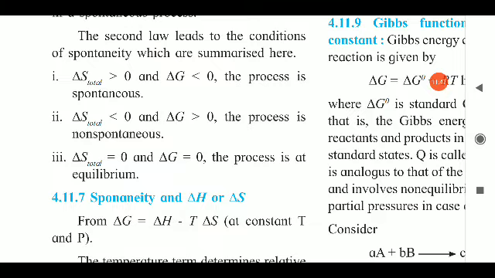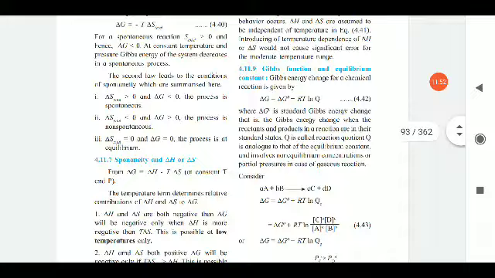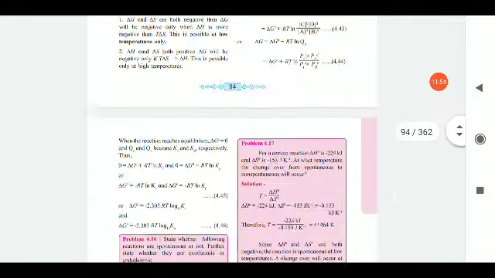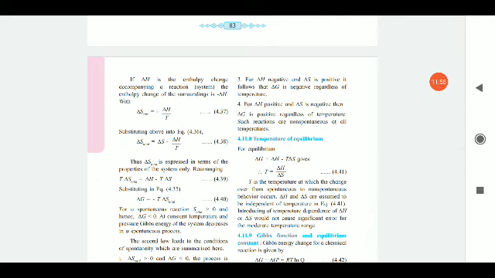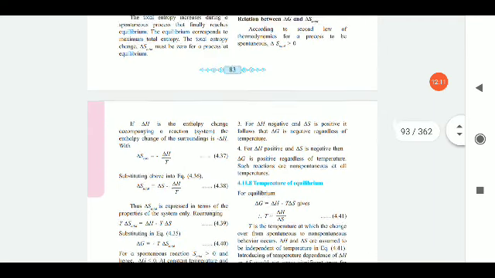In that case the process is at equilibrium. These are the important conditions for understanding both quantities, the entropy change and the Gibbs free energy change, which are related to each other in these different conditions.